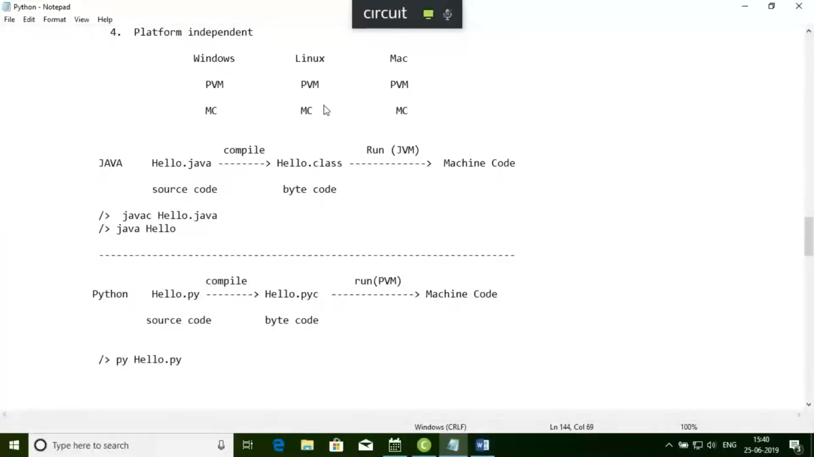So the code that I got using Python is platform independent, meaning you can run that code in different operating systems. Same like Java, you can run that code in different operating systems, right?